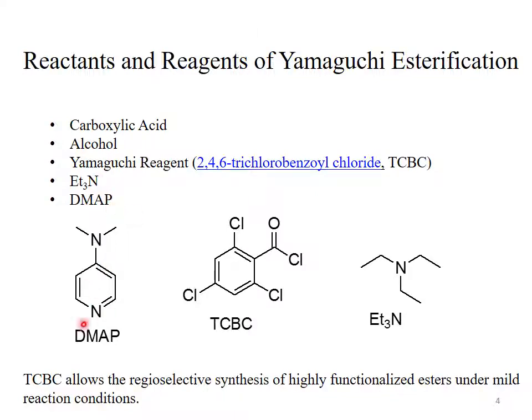Yamaguchi reagent, that is 2,4,6-trichlorobenzoyl chloride, abbreviated as TCBC. Triethylamine as a base, and it is removed as triethylammonium hydrochloride. DMAP, dimethylaminopyridine. This is the structure of dimethylaminopyridine. This is the structure of the Yamaguchi reagent, TCBC, trichlorobenzoyl chloride, and this is triethylamine, which will act as a base.